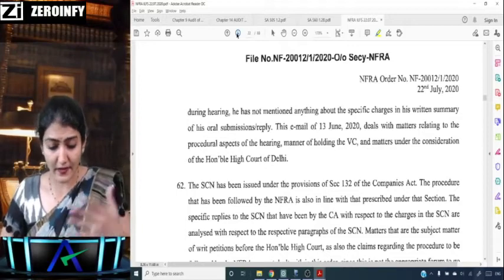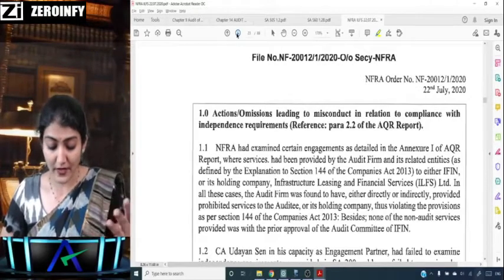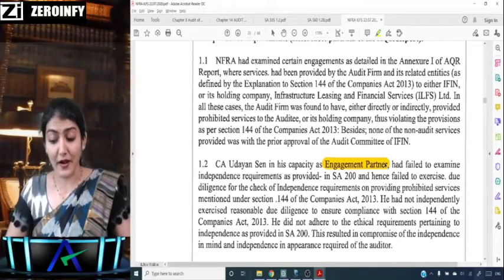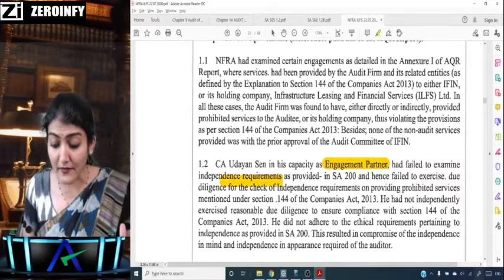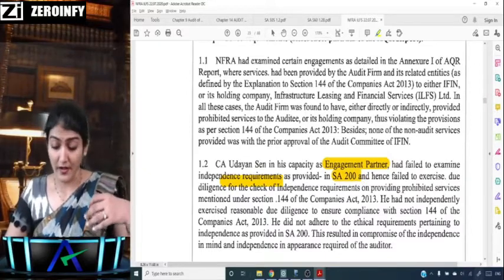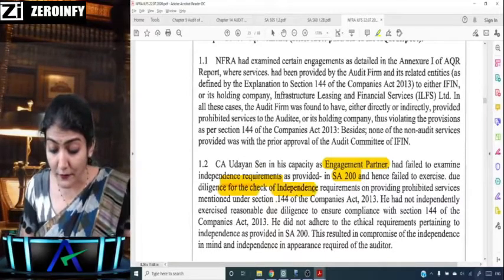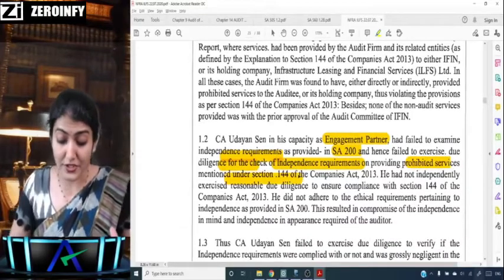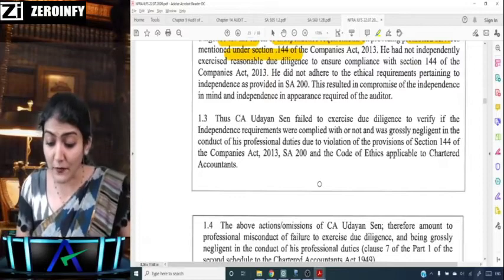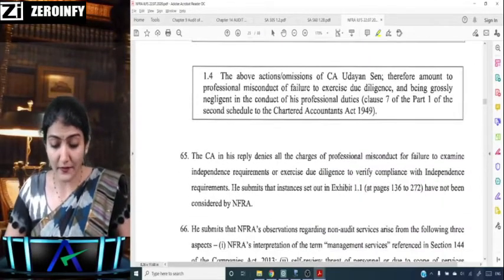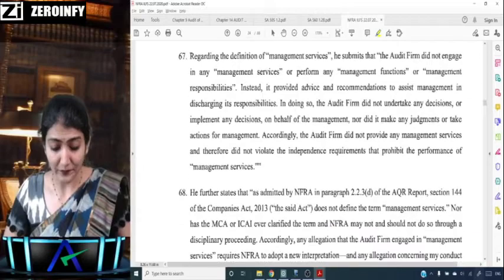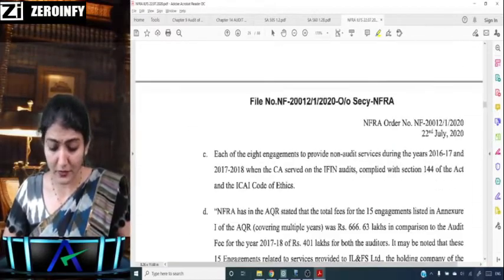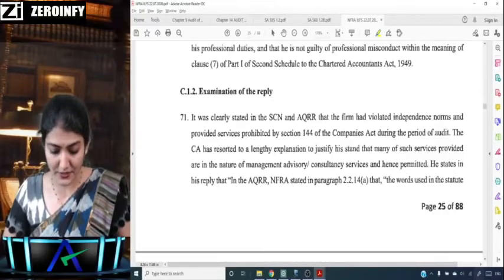Then the rounds of discussion which happened between the two. Now they are talking about the engagement partner failing to examine the independence requirement as provided in SA 200, and failing to exercise due diligence for the check of independence requirement on providing prohibited services mentioned under section 144. It does not exercise due diligence, so there is professional negligence over there. Then management services, Code of Ethics, talking about the threats to the independence of the auditor.